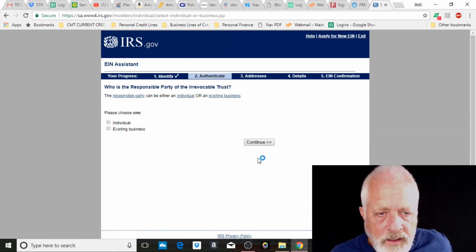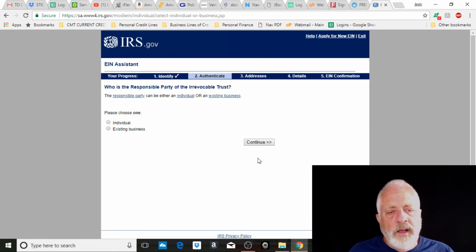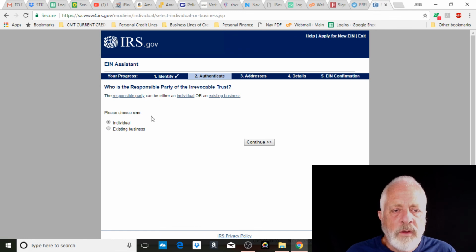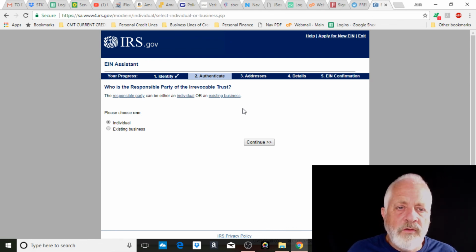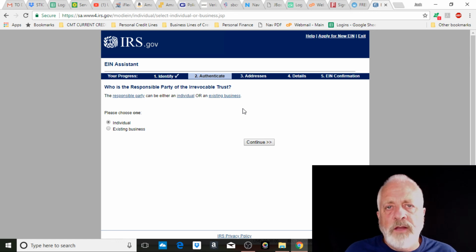Authenticate is asking you, please choose one of these two types. Is it an existing business or what they call an individual? Individual for the IRS is interchangeable with the word person. The other, existing business, they mean like an LLC, a C Corp, other types of corporations besides a person.